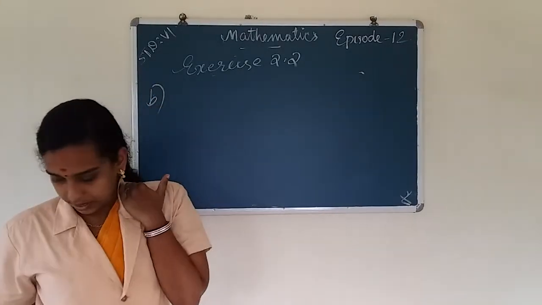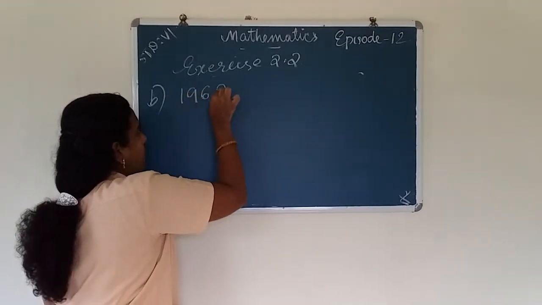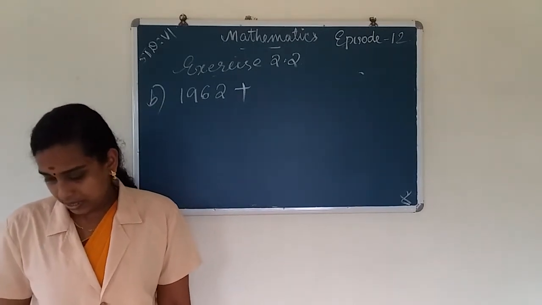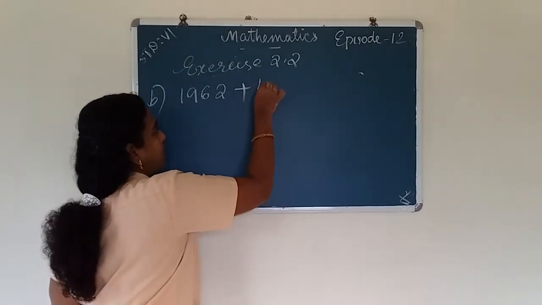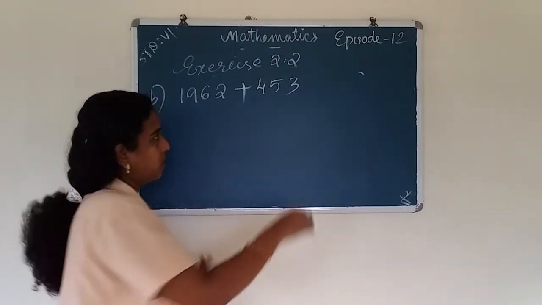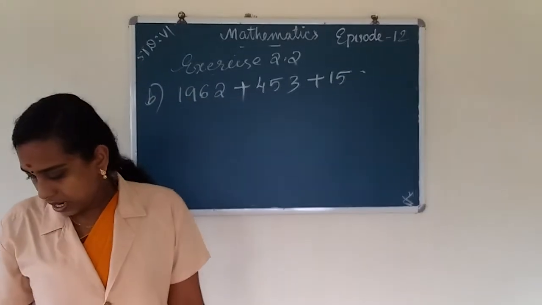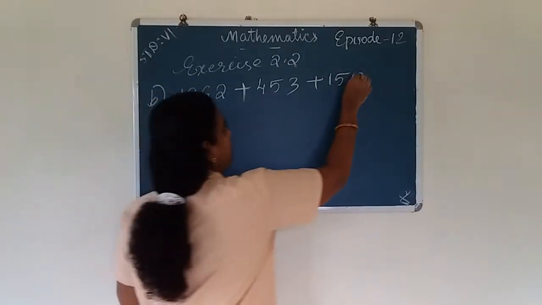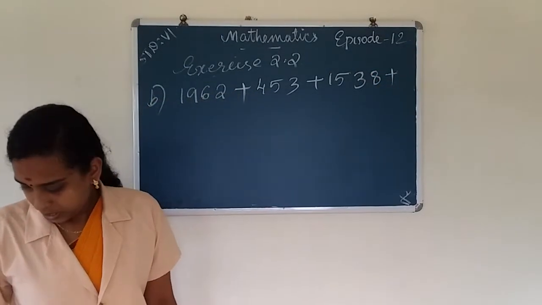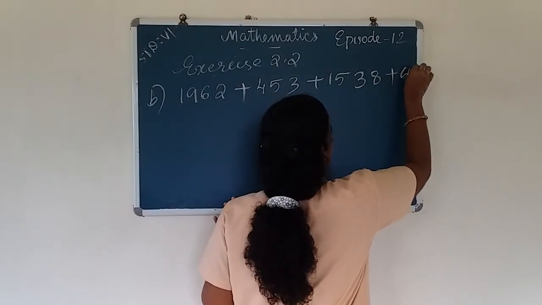Next question is 1962 plus 453 plus 1538 plus 647.